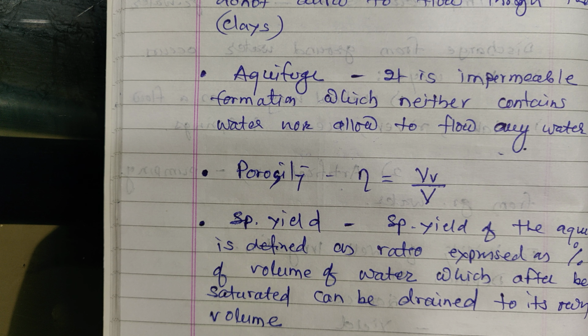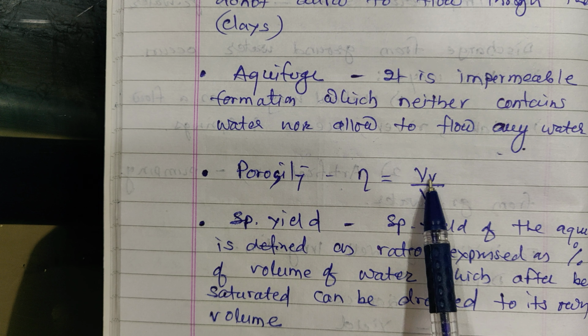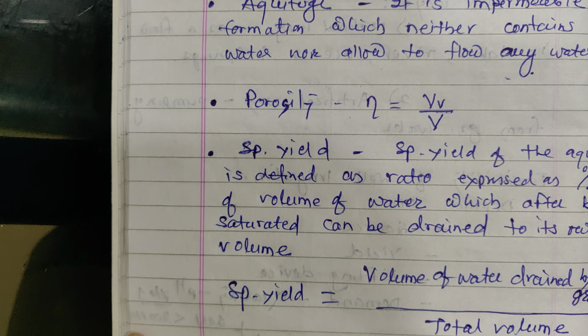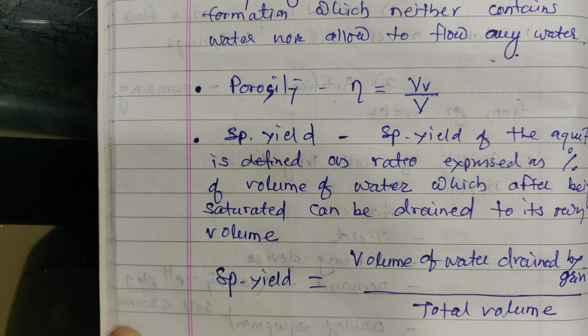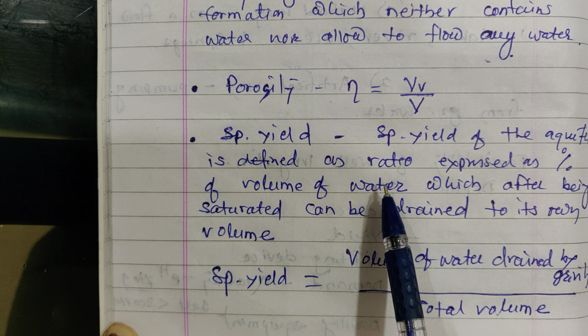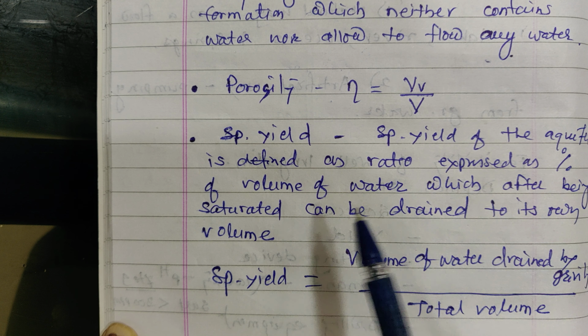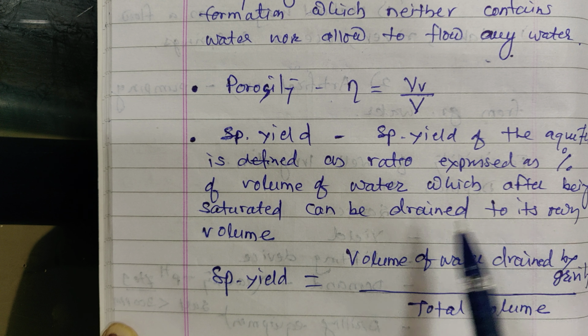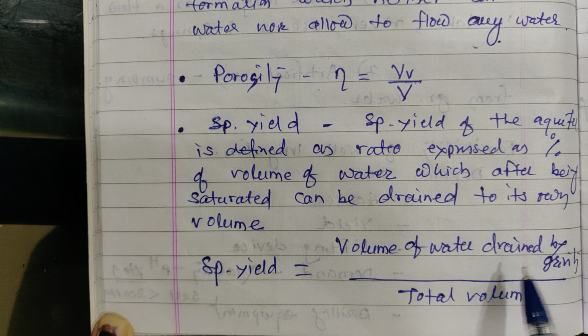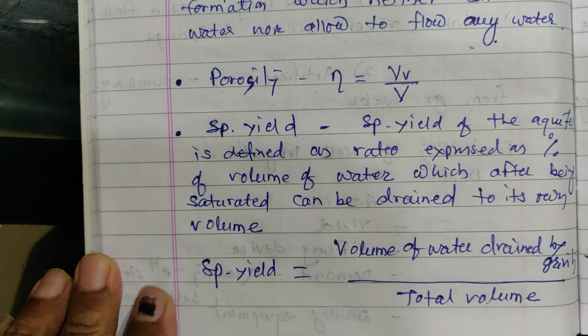Then another definition which you know, that is porosity. Porosity N is equal to volume of voids to the total volume. This volume of voids contains water. Then specific yield is another term which may be asked in various examinations. Specific yield of the aquifer is defined as a ratio, expressed as a percentage, of volume of water which after being saturated can be drained by gravity to its own volume. This is specific yield and denoted by SY.